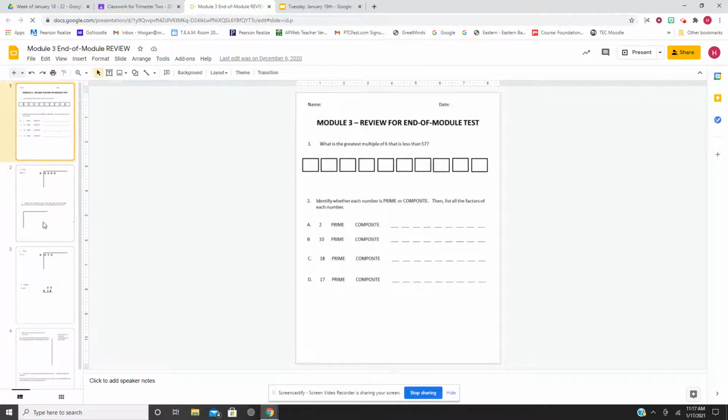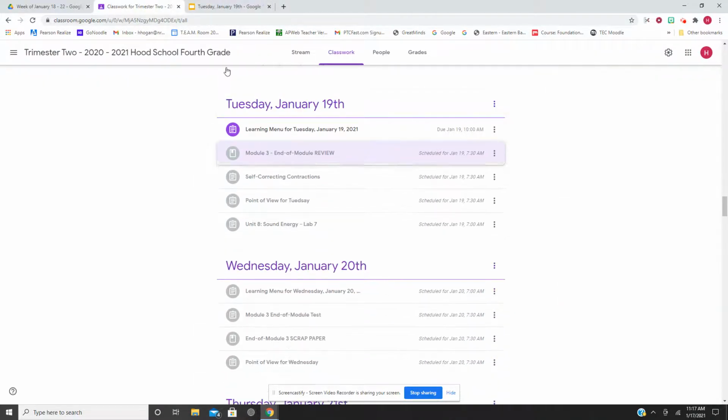Really only Cohort B should have these. Cohort A will be getting them on Monday when we do the review. If you're in Cohort D and you do not have this, please make sure someone prints that out for you so you can do the review. We will have it on the smartboard, but it's good for you to have to practice.